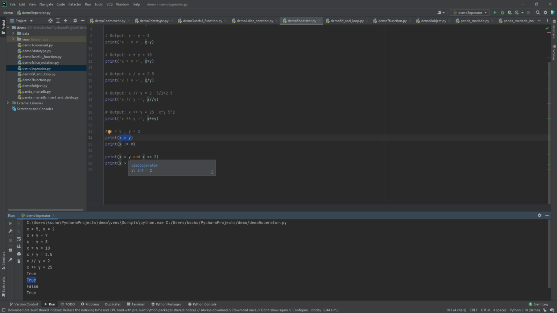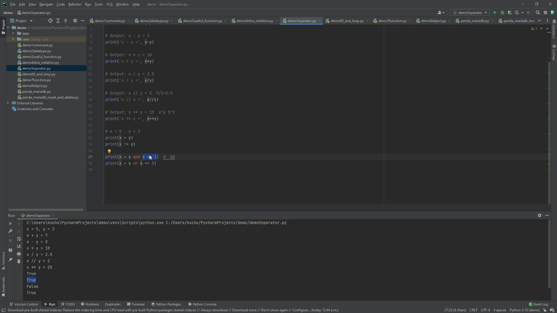And for the and and or in Python, we are using the word instead of using a symbol. Although the symbol acts the same, we are not going to use it. We use the word and to represent the and notation. If both statements are correct, the result will be true.